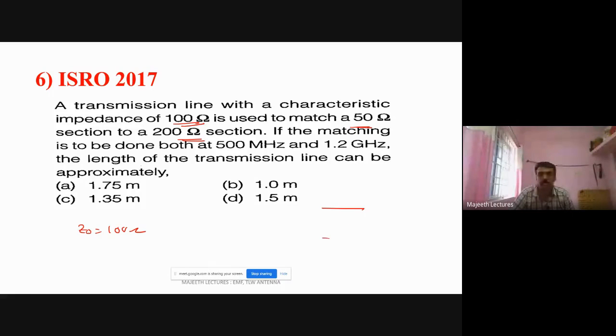So let us assume this section is 50, this section is 200, right? So this is an impedance here, this is an impedance here, right? If the matching is done at 500 megahertz and 1.2 gigahertz. So f is equal to 500 megahertz and 1.2 gigahertz. At these frequencies, we have to match. What is the length of the line? That is the question.